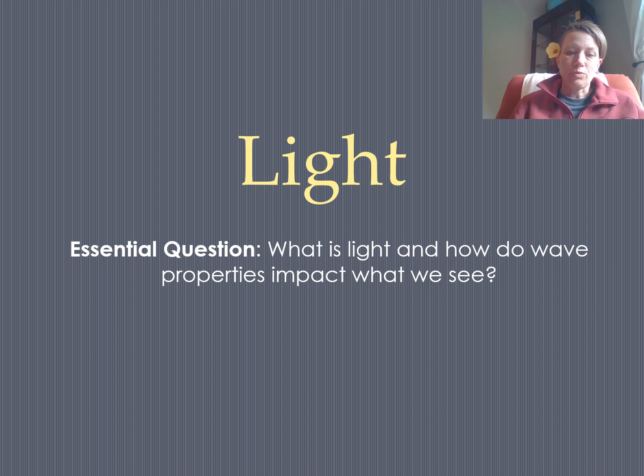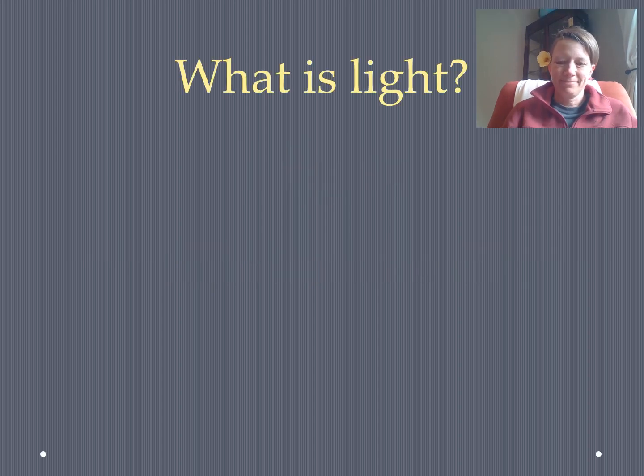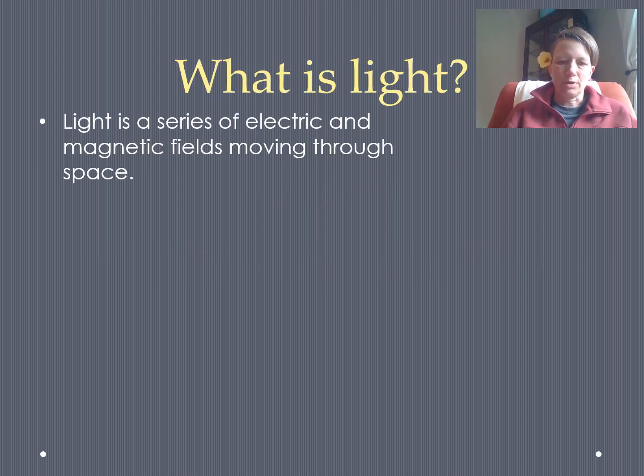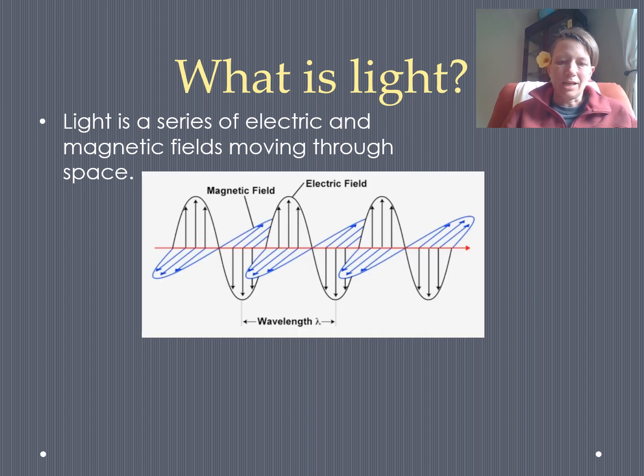The essential question is, what is light, and how do the wave properties of light impact what we see and observe? If you look in a physics textbook, it will say that light is a series of electric and magnetic fields moving through space. Fields or force fields are a concept in physics that's a little bit abstract. It's kind of like a way objects communicate with each other, communicate their fundamental properties. But in any case, for this class, you can view the fields as the wave.